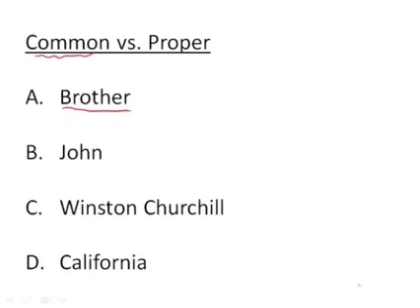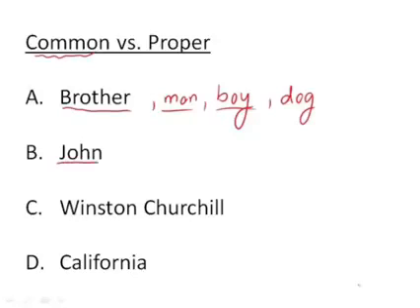My brother, the man, the boy. These are not specific people. I could have many brothers. There are, of course, many men, many boys, dogs. I could go on and on. These are very general. They do not refer to a specific person the way that John does, if I am being specific. So if I say John lives down the road, that is a specific John. It is his name. All names, whether you know the person or you don't, are proper nouns.